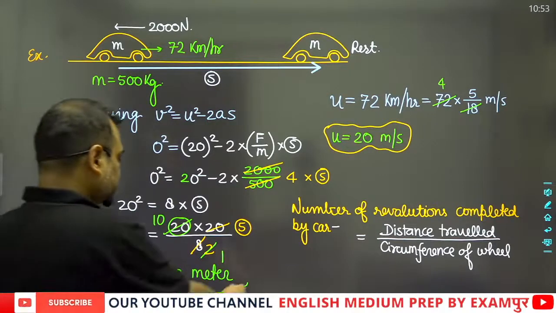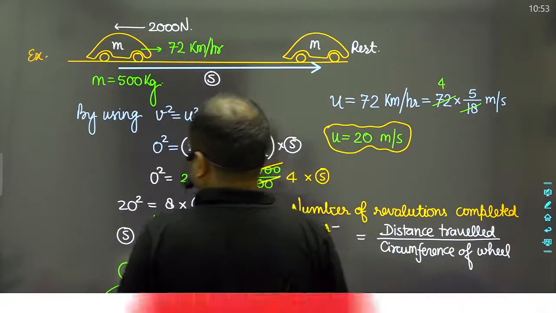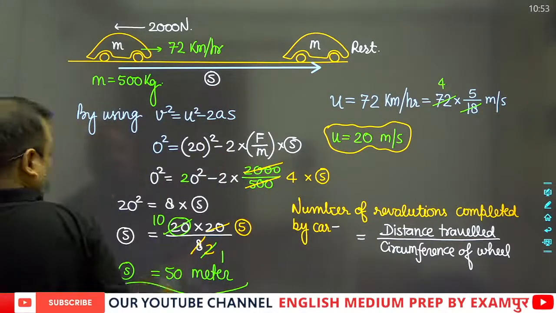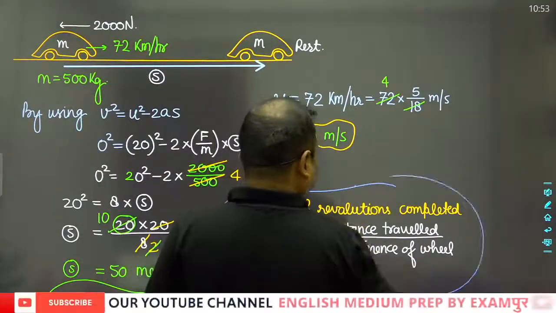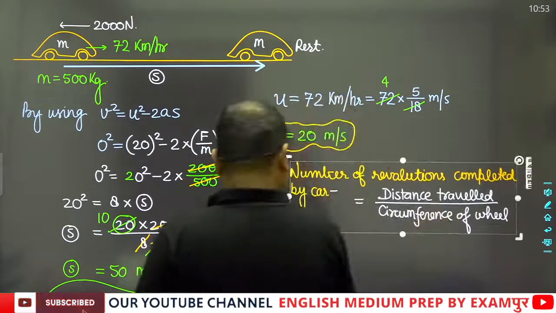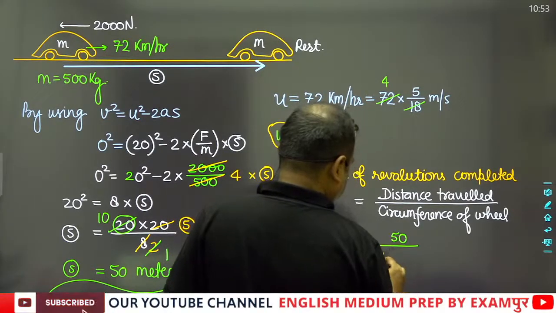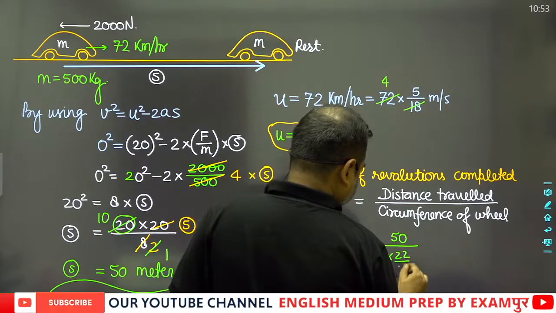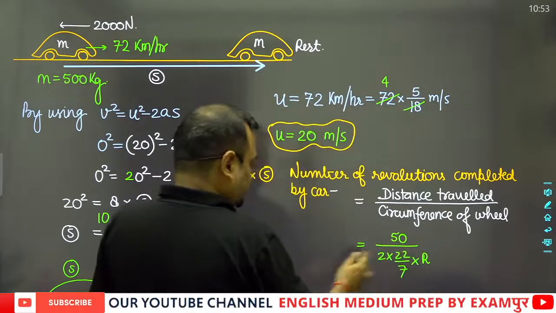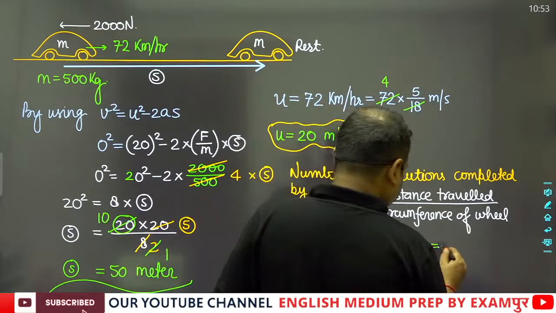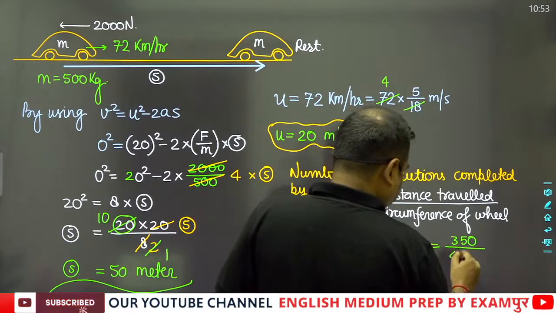So here we will see that this will be equal to, shifting this to this side, we can write it like this: 50 meters upon 2 into 22 by 7 into the radius. Suppose this is the radius, so this will be equal to 350 upon 44 r.